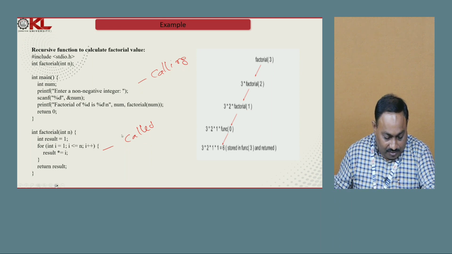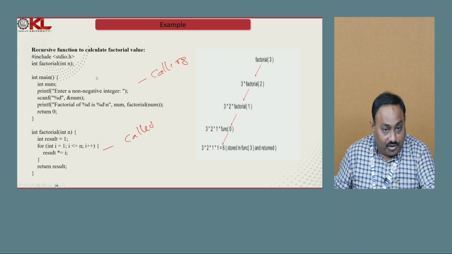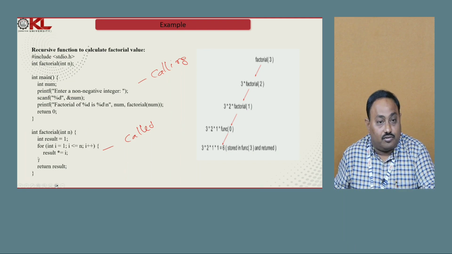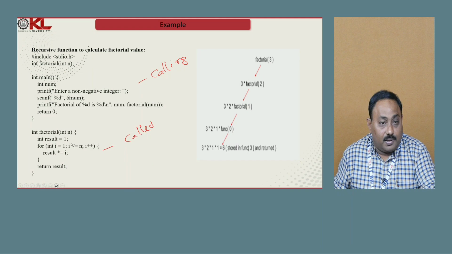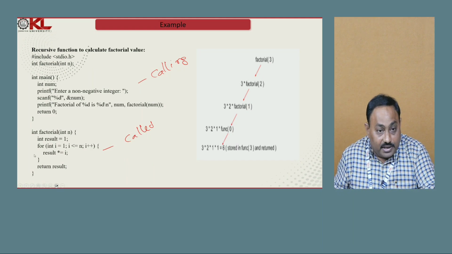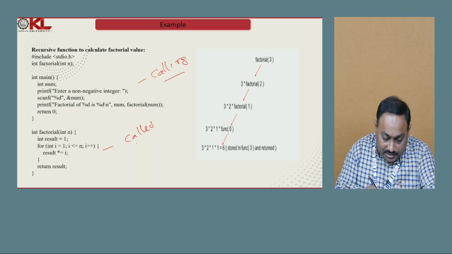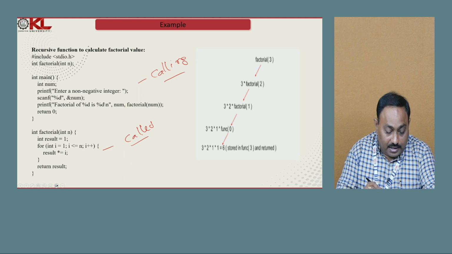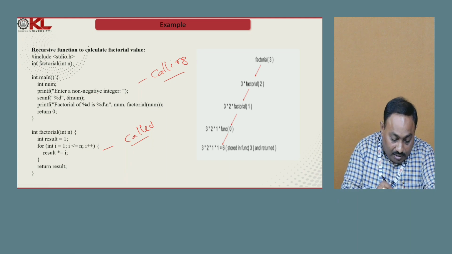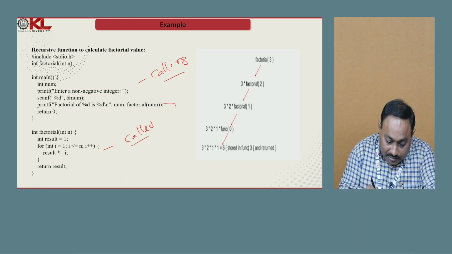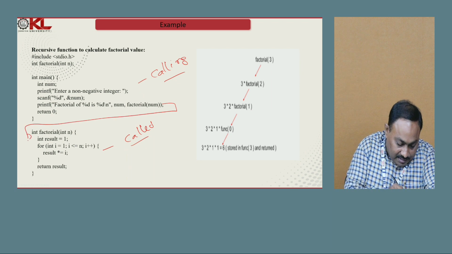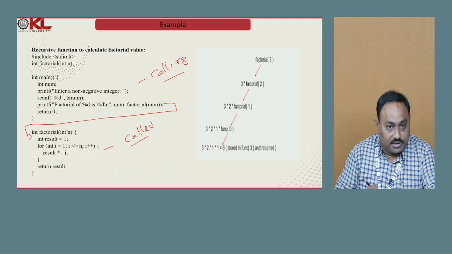If you observe, this function is a non-recursive function. Why? Because here I am computing the factorial value using a loop. Usually we call this the calling function and this the called function. Now when I call the function to find the factorial value, the control comes here and it starts the execution.